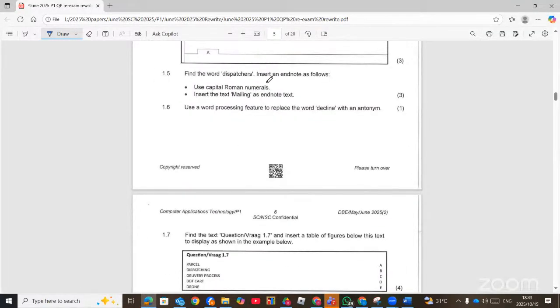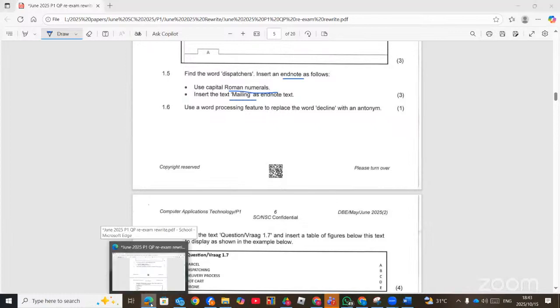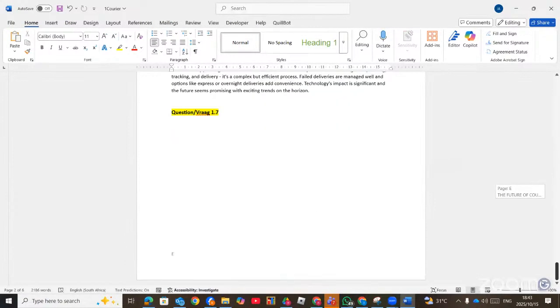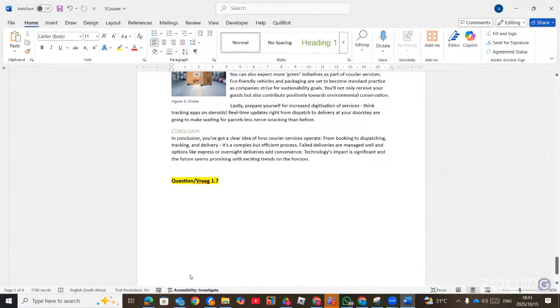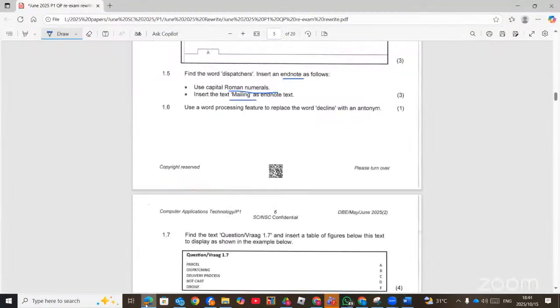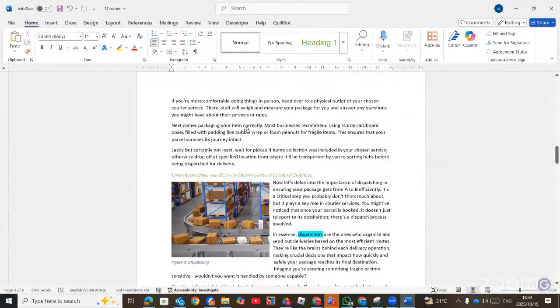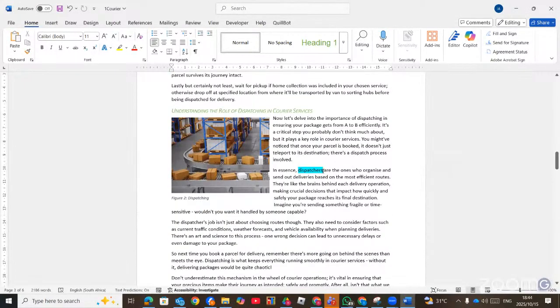Find the word dispatches and then insert EndNote as follows. The EndNote should use Roman numerals and then the text should be mailing. So we have to go and look for the EndNote. EndNote is always at the last document. So the EndNote was not inserted. The question says we must find the word dispatches and then we insert the EndNote. So now you scroll down to go and look for the word dispatches. I think it's here. So you click just after the word